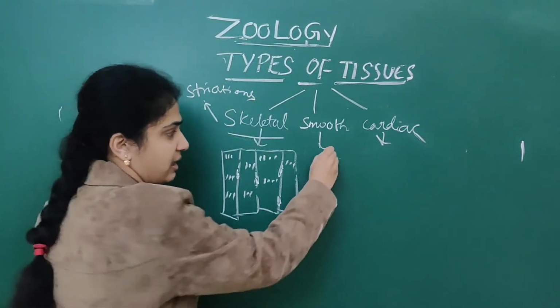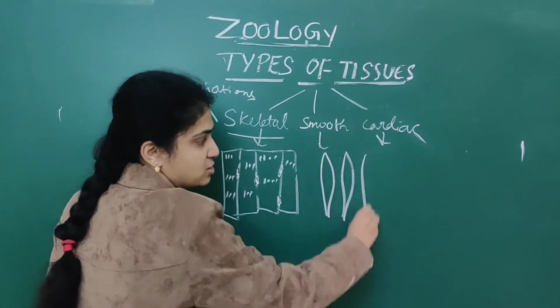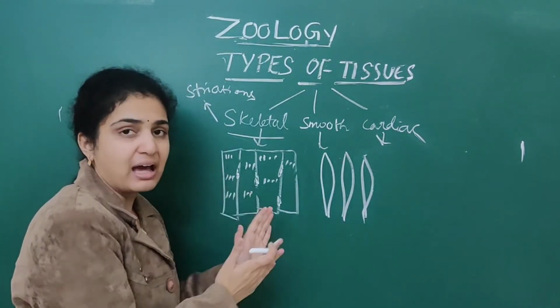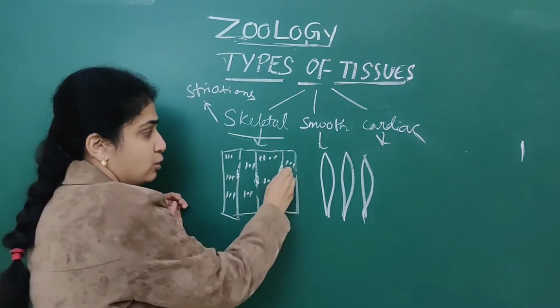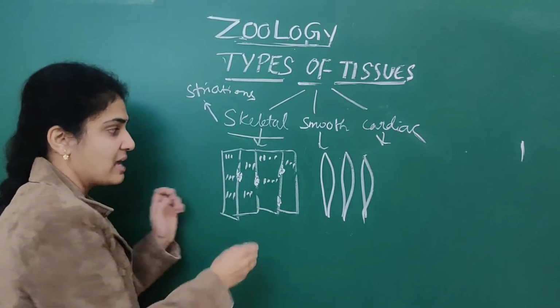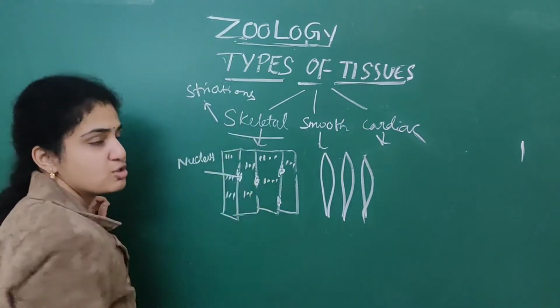Smooth muscle, when it comes to smooth muscle, they are tapered structures. See how they appear. They are not arranged parallel to each other. In skeletal muscle, they are arranged parallel to each other, and the nucleus is present, as well as numerous striations.